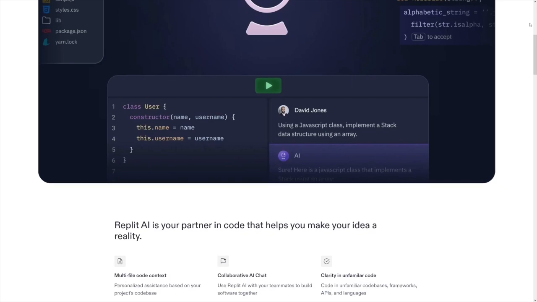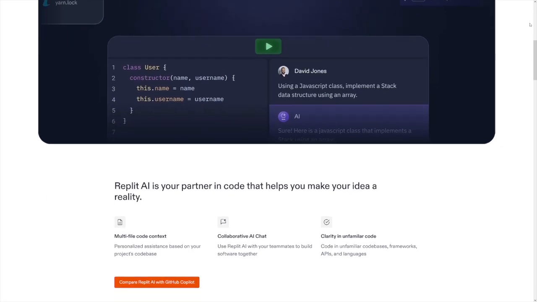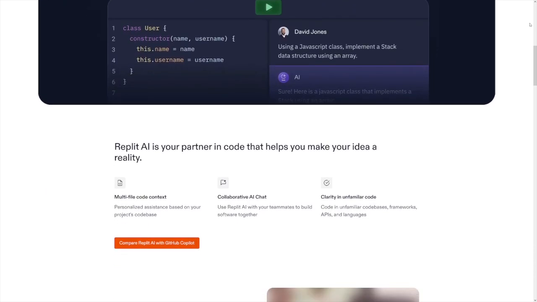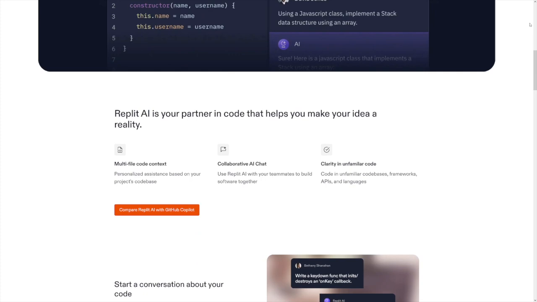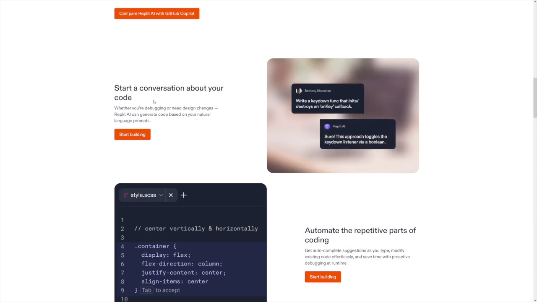minutes. All right, now the benefit of living in the browser, or being cloud native, is that there's no configuration at all, no setup at all, and you don't have to have any kind of experience with coding. You don't have to be a programmer, and you can still maybe make money with this one. Maybe make an app for yourself just out of fun. First of all, you start a conversation with it, and it asks you, what do you want to do? What do you want to build?